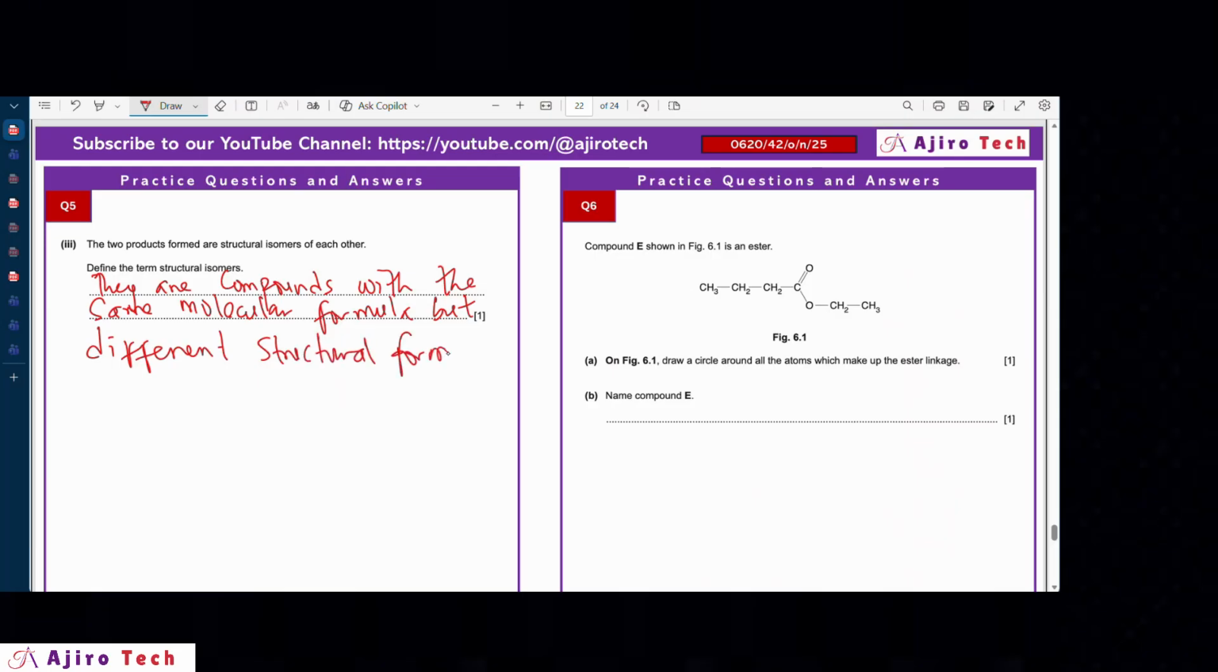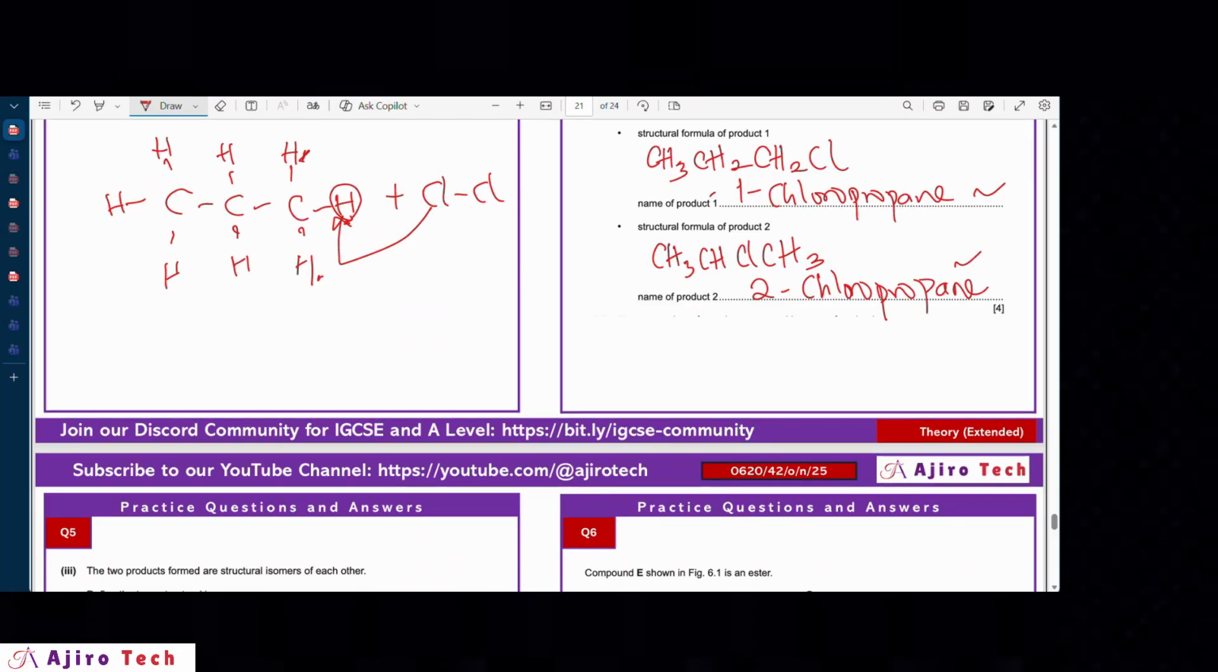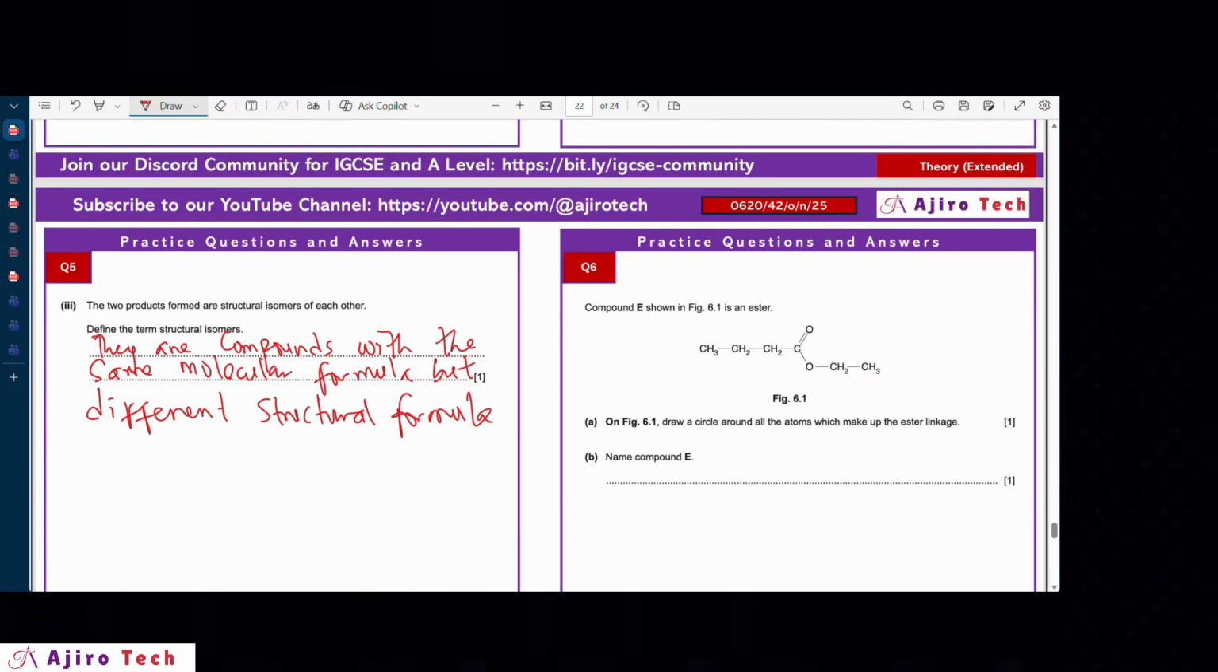So that is the definition of isomers. If you count the numbers of carbons, hydrogens, and chlorine in structure 1, and you count them in structure 2, they are the same. That's what we mean by the same molecular formula. They have the same actual number of atoms. However, how they are drawn is different, and that's what makes this a different structural formula.